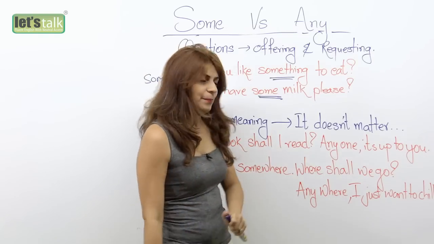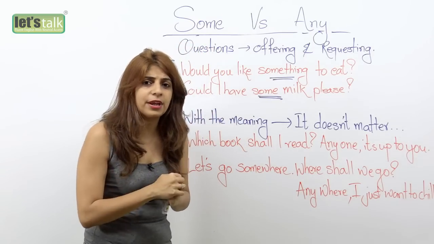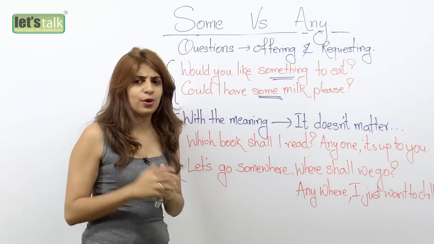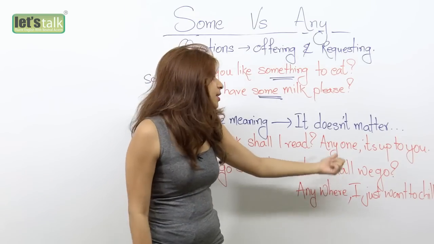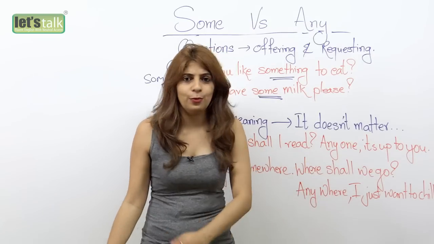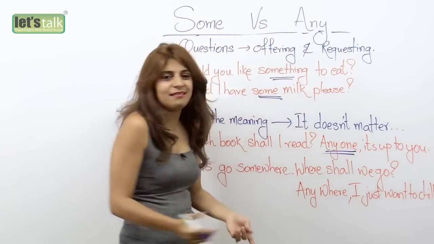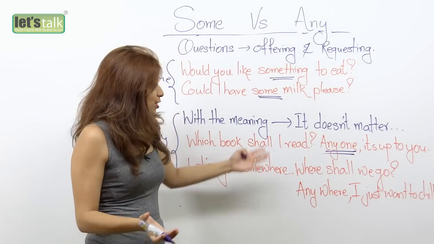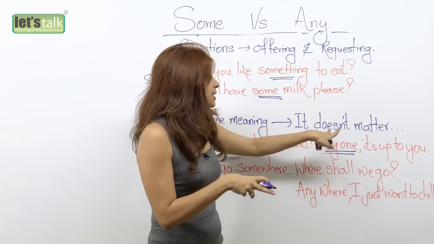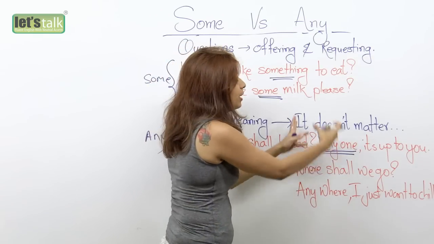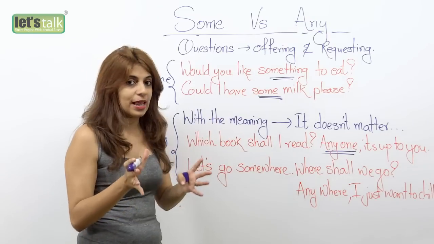Which book shall I read? Okay, so someone asked you, hey, why don't you go through my library and just pick up a book, whatever you want to read. So your friend would ask, hey, which book shall I read? So, well, anyone, it's up to you. So when you end up saying anyone, it means that it doesn't matter, okay? So you're being positive here, but you're also using the word anyone, but it doesn't matter. In relation to that meaning, you're using this, right? So that is the correct way to say it.